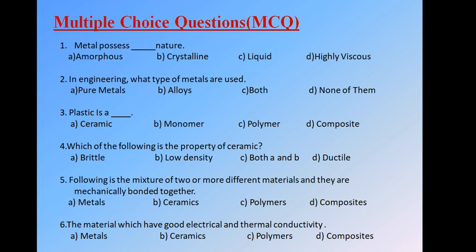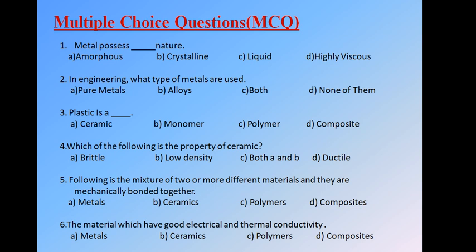We move to the next question, that is 3. Plastic is a, we have options: first ceramics, second monomer, third polymer, and D, that is composite. As we know, plastic is a polymer. We can take an example: we use PVC pipes in our household applications. PVC means polyvinyl chloride. Its monomer is vinyl chloride and its polymer is polyvinyl chloride. So plastic is a polymer. So the answer is C.